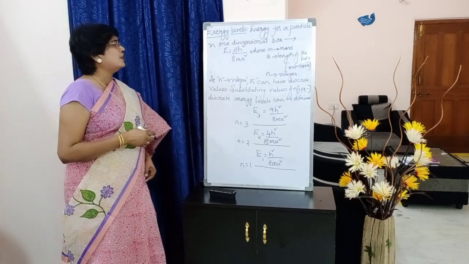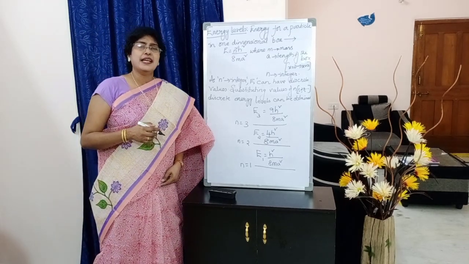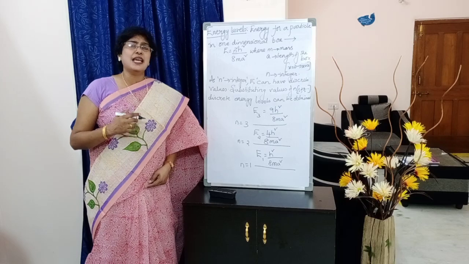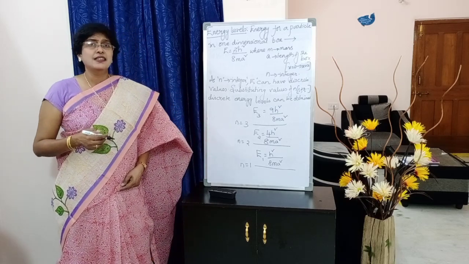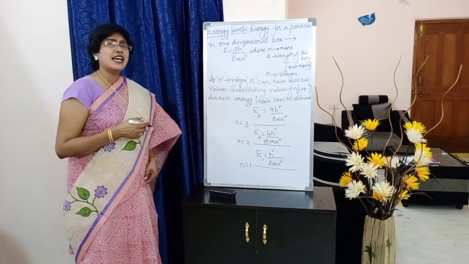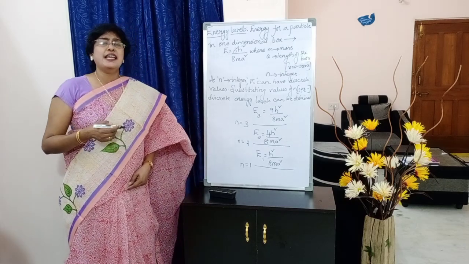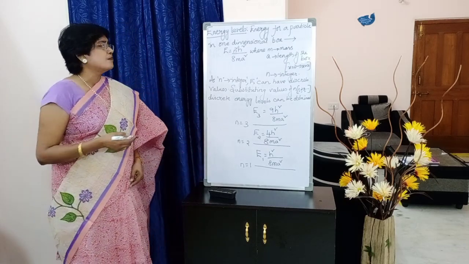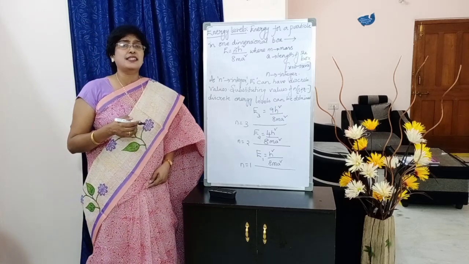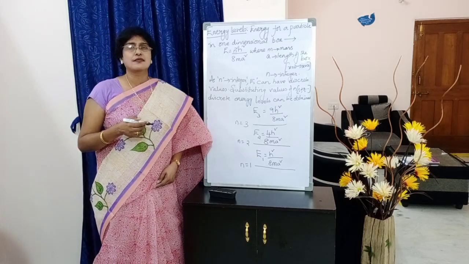E is equal to n square h square by 8 m a square, where n is an integer, m is the mass of the particle, a is the length of the box, x is equal to 0 to x is equal to a.